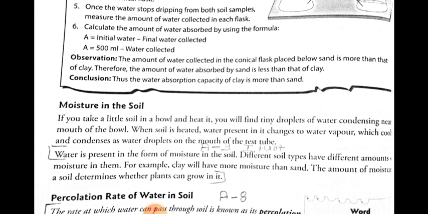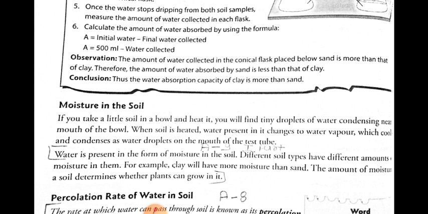After some time, you will see that small droplets of water are present on the lid of the beaker. So where do these water droplets come from? These water droplets come from the water present in the soil. This means that the soil contains a small amount of moisture. This moisture got changed into vapors, and this vapor on reaching the lid turned into water droplets.